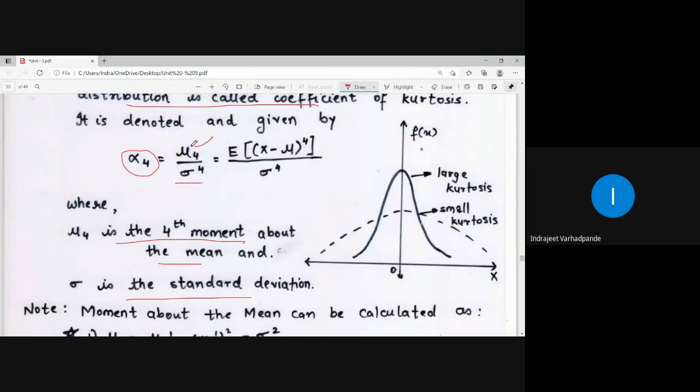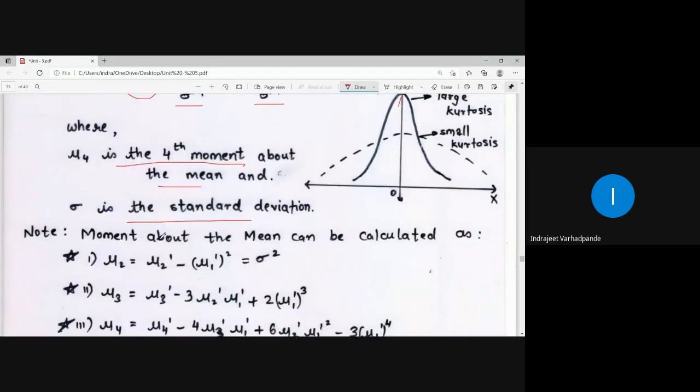Mu 4 is given by the expectation of (x minus mu) to the power 4. Suppose this is the graphical representation. This is your x, this is your f of x. This will be concentrated towards the mean, so this is called large kurtosis. This is called small kurtosis. So accordingly, we will be discussing the coefficient of skewness and kurtosis.